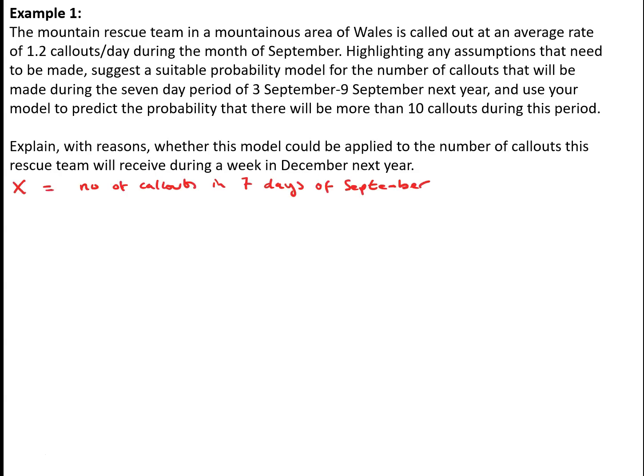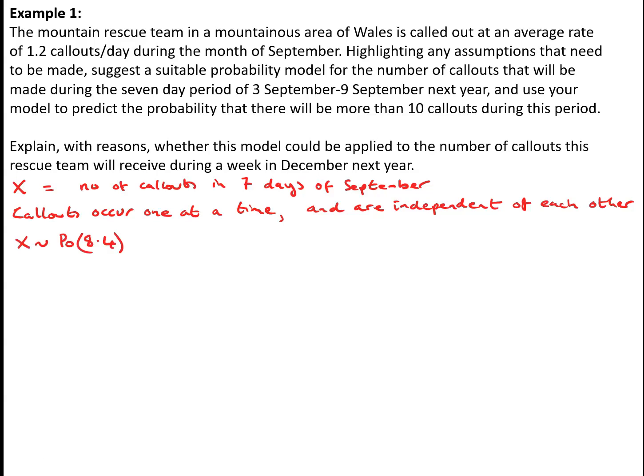So, if we let x equal the number of call-outs during 7 days of September, then, provided we make the assumption that call-outs occur one at a time and are independent of each other, and that they occur at this average but random rate of 1.2 call-outs per day, then we're in a position where we can apply the Poisson probability model.